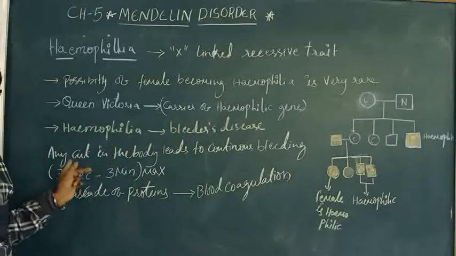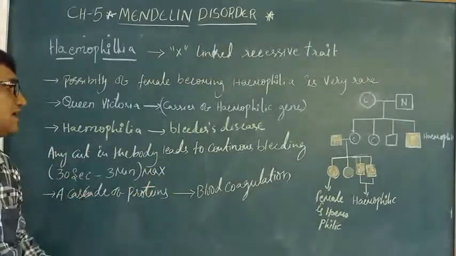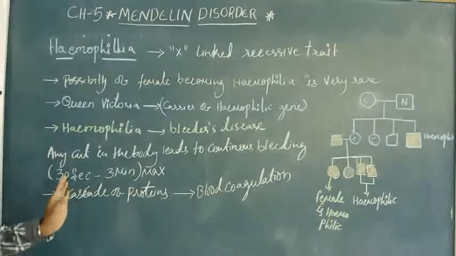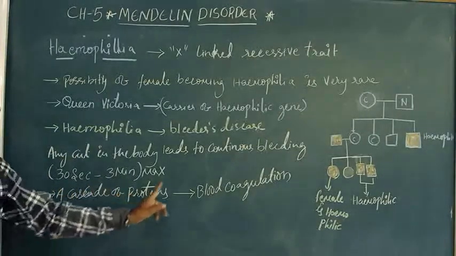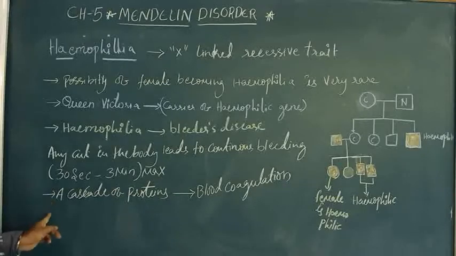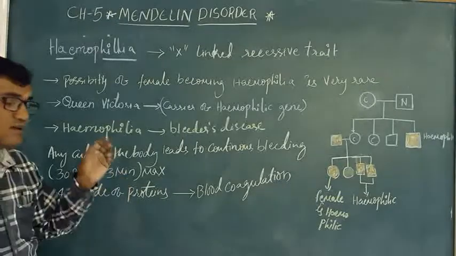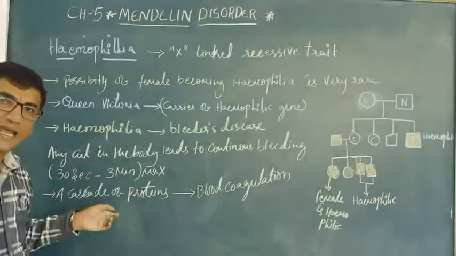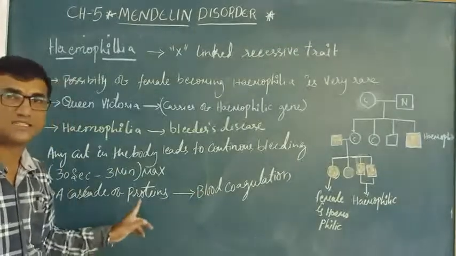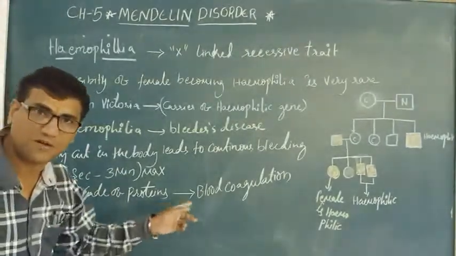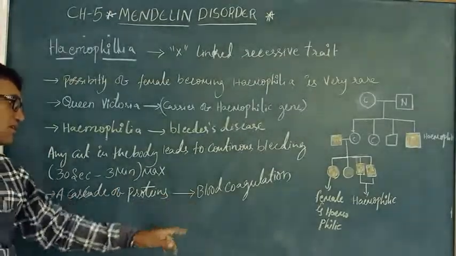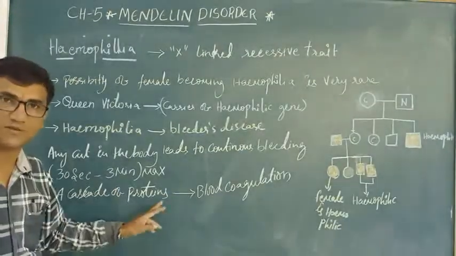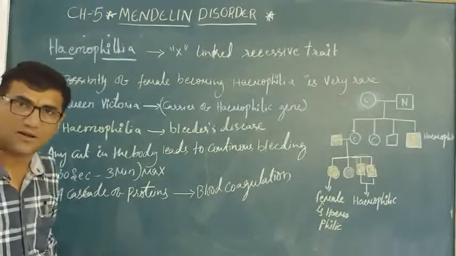In this case, any cut on the body generally leads to continuous bleeding. Generally, bleeding should stop between 30 seconds and 3 minutes maximum. But the cascade of proteins responsible for blood coagulation is affected, and blood will not clot.